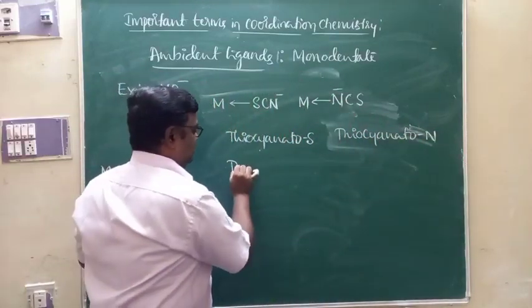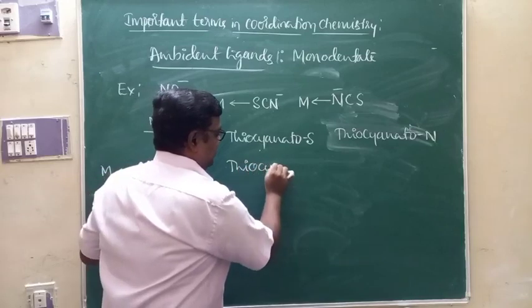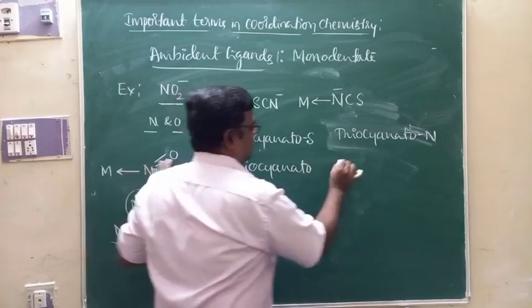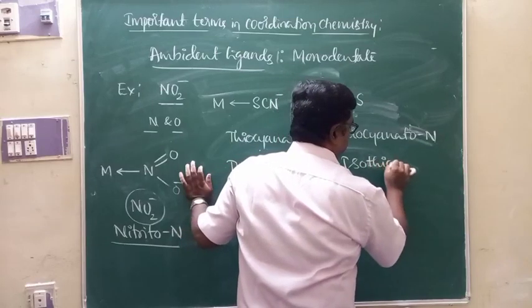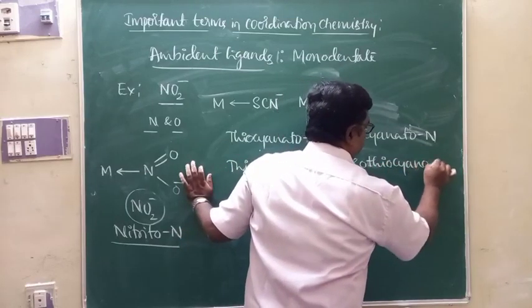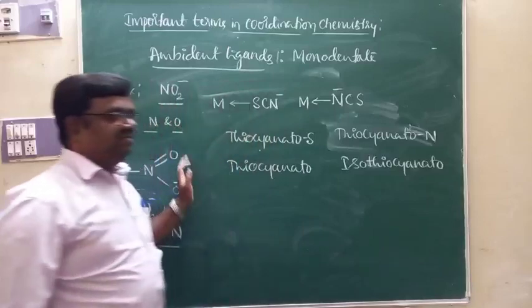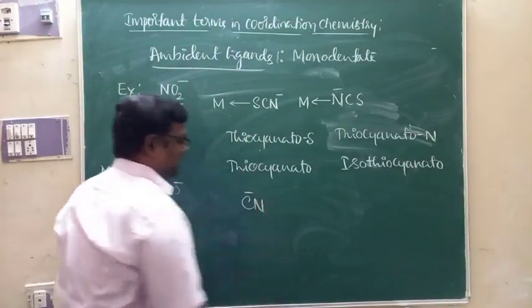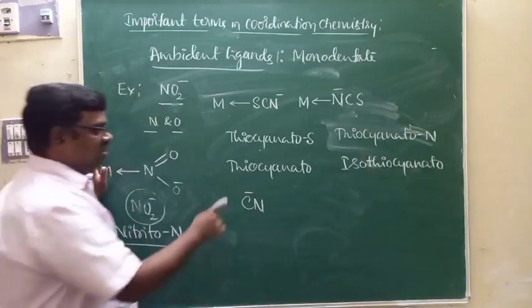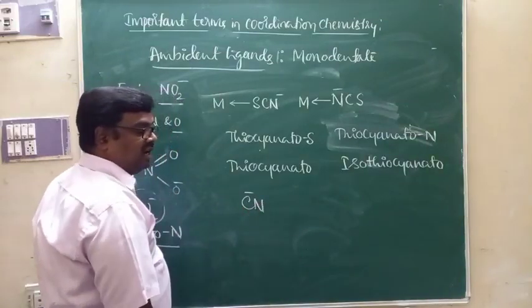Or I can say, this will be thiocyanate, or it will be isothiocyanate. This is the different names used. Similarly, if I say CN minus, one more ambident ligand, carbon and nitrogen atoms are the donor atoms.